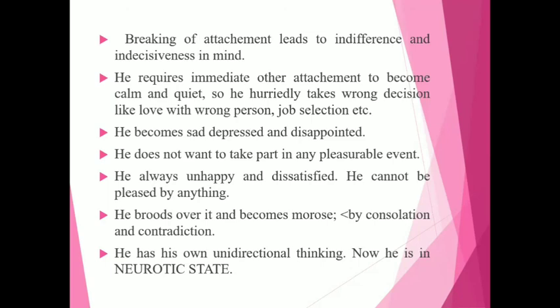He broods over it and becomes morose. And there is aggravation by consolation and by contradiction. He has his own unidirectional thinking, and at this time he is in a neurotic state.